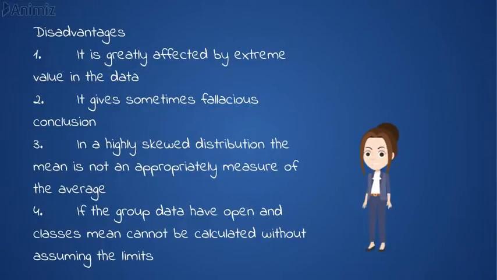Disadvantages. 1. It is greatly affected by extreme values in the data. 2. It sometimes gives fallacious conclusions. 3. In a highly skewed distribution, the mean is not an appropriate measure of the average. 4. If the grouped data have open-end classes, the mean cannot be calculated without assuming the limits.